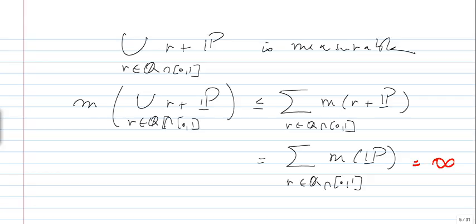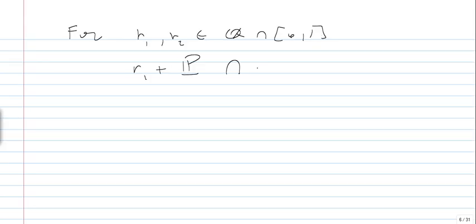But if we notice that for r1, r2, two rationals in [0, 1], then these two sets, r1 plus P intersect r2 plus P, their intersection is empty, provided r1 is different from r2.